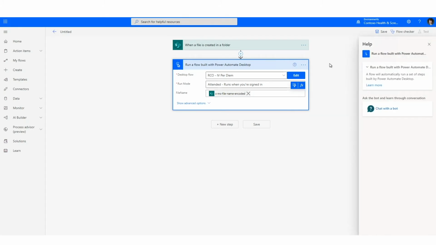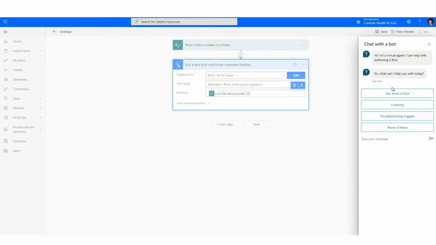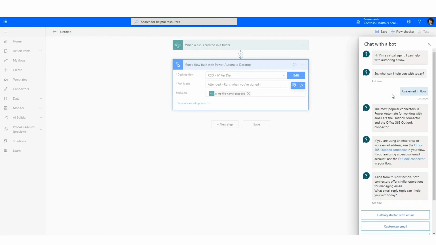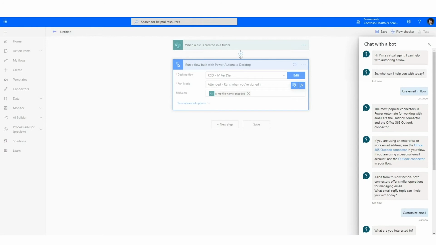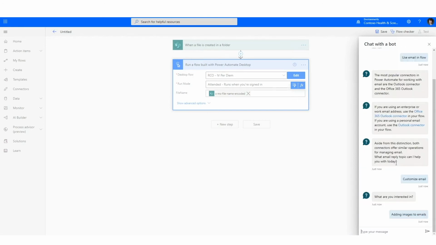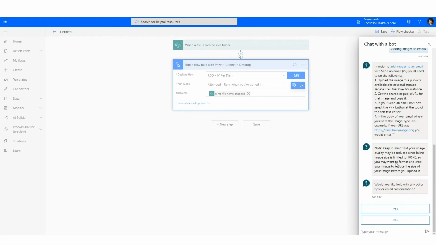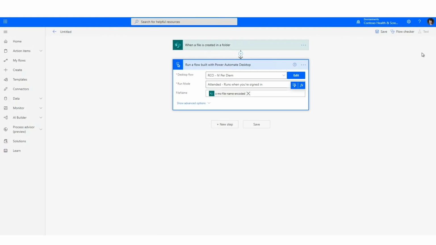You may also want to get additional assistance building out your processes. So we recently released a chatbot powered by Power Virtual Agents right inside of the Power Automate Designer. What this allows you to do is to have a conversation with the bot, and it can suggest different ways that it can help you. Let's say we want to add that email in and put images in it. This walks through the exact steps that you'll need to do in order to have that work inside of your process. This is the newest way to get assistance building out your processes.